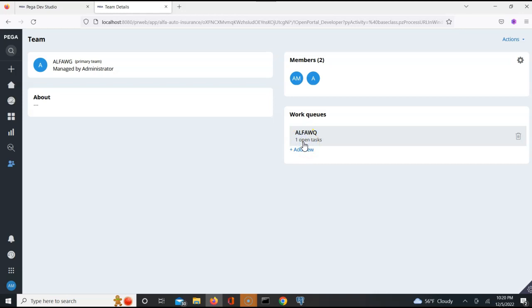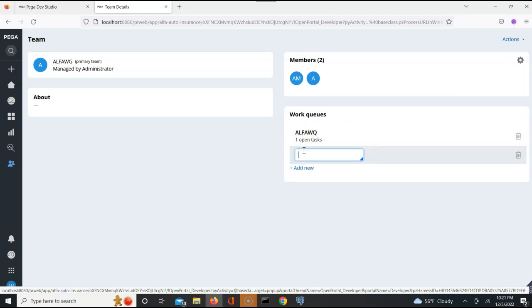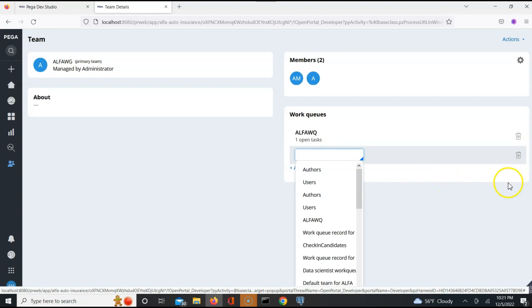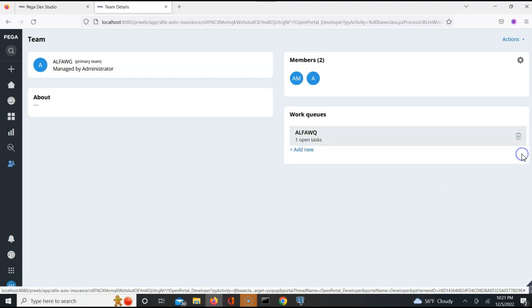When I click on this work queue, I should be able to see. See, it is telling there is one task in this thing, but we should be able to access this also, which is kind of unusual. However, the idea here is we wanted to see if the task gets routed to the work queue, which is happening here.